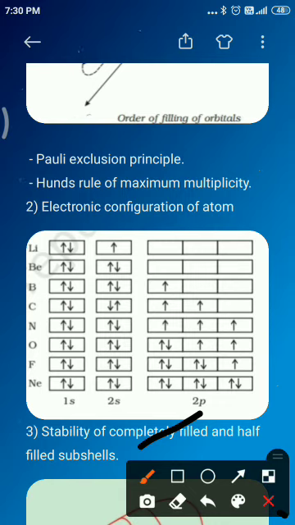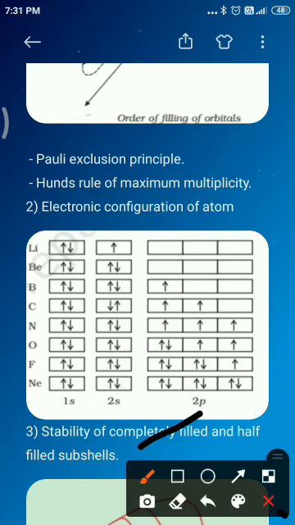So the electronic configurations of chromium and copper are 3d5 4s1 and 3d10 4s1 respectively, and 3d4 4s2 and 3d9 4s2 is not like that. It has been found that there is extra stability associated with these electronic configurations. Now we have to discuss the cause. What are the causes of the stability of completely filled and half filled subshells? Here we have listed two main causes of stability of the completely filled and half filled subshells.